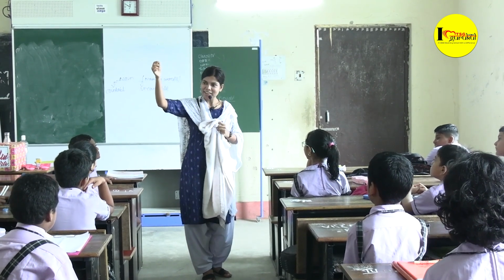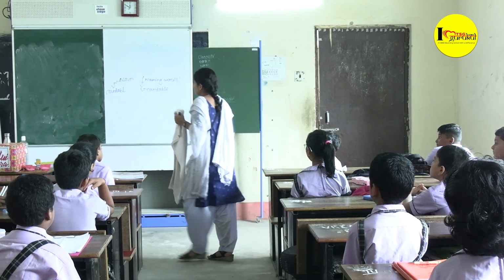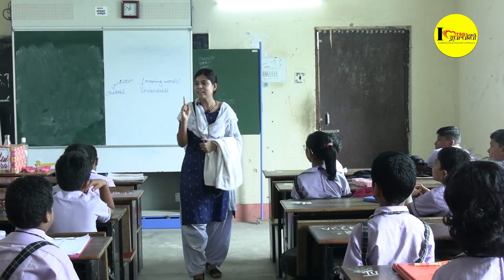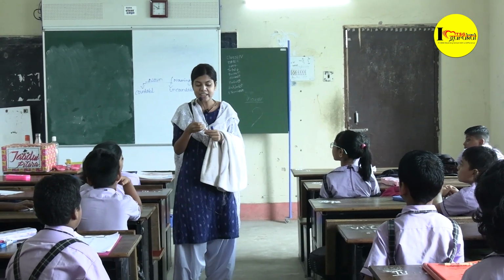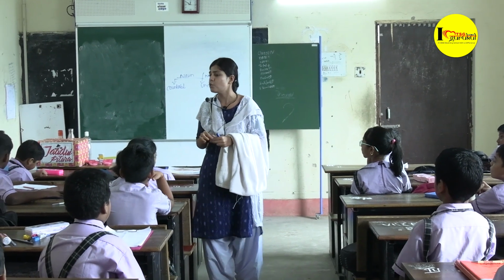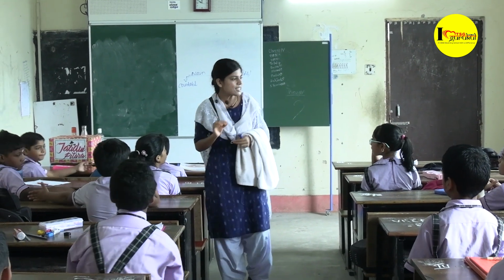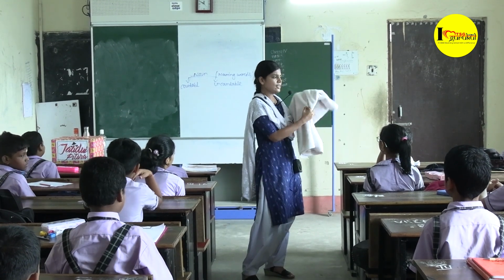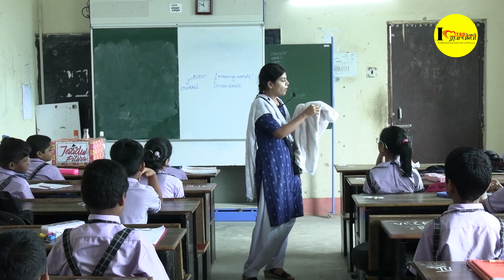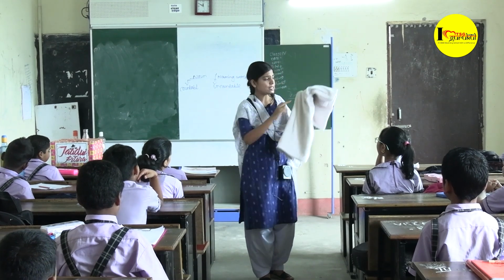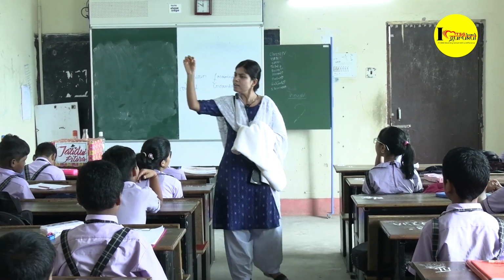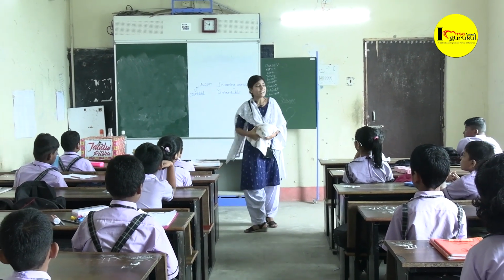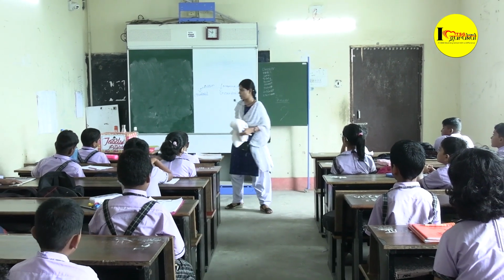Thread? Sure? Okay. So from this we can understand if it is a countable thing, then it loses its root name. If it is countable noun, we can easily know that it is a countable noun. That's why when I show you this thing, you said, ma'am, this is a towel, but it is a thread. So from this we can understand that countable noun loses its root name.